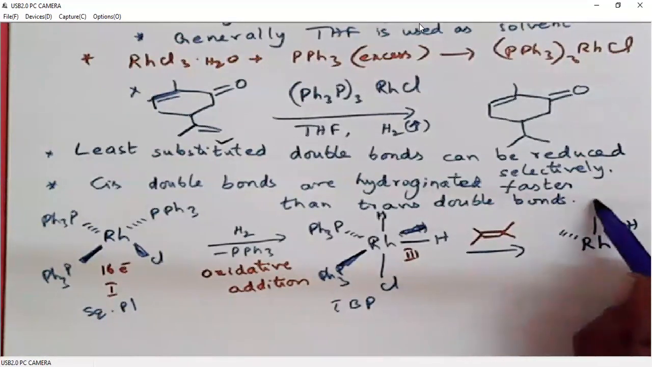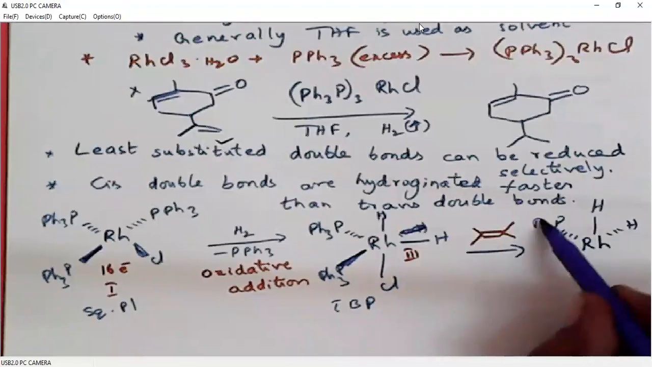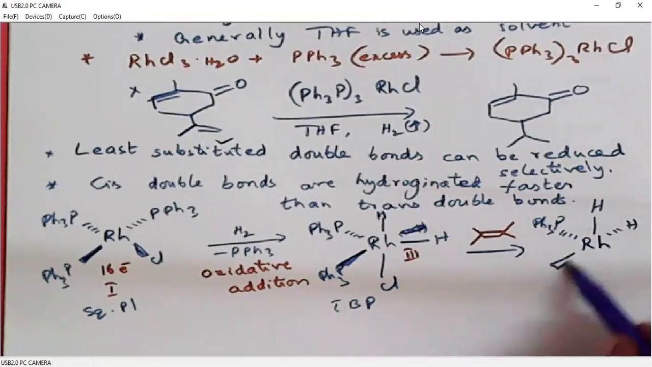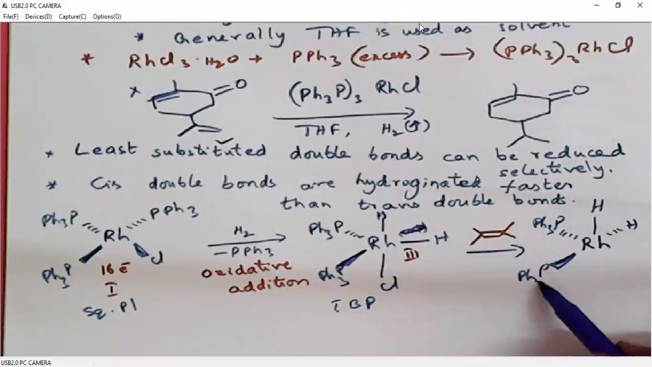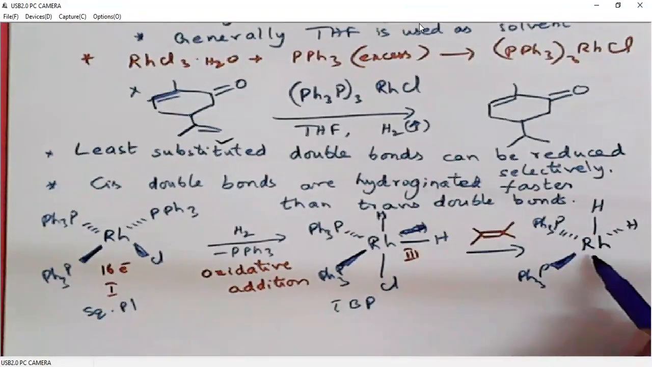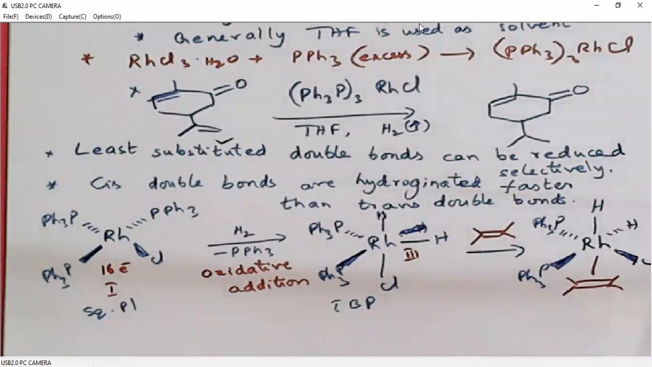Hydrogen, triphenylphosphine, and this side it is chlorine, and the sixth bond is satisfied with the alkene. So it is a pi complex, and in this case it is an 18 electron system.